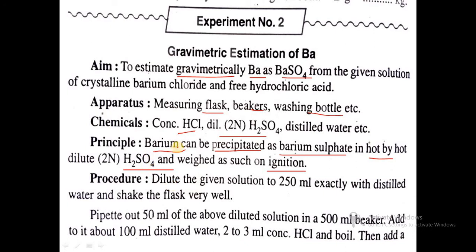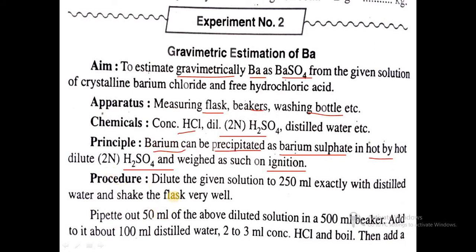So here, to precipitate barium, we are adding warm dilute H2SO4 and we are getting white colored barium sulfate.